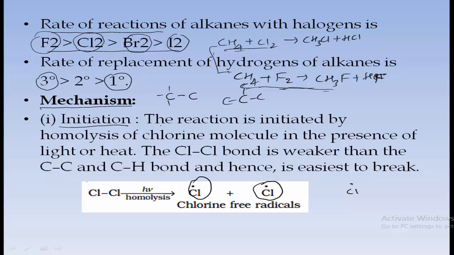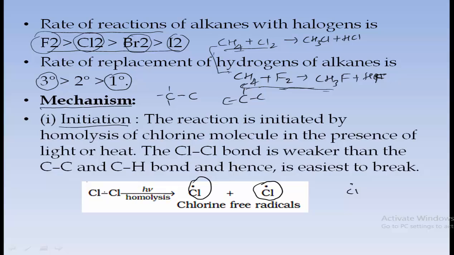One is initiation, another is propagation, third is termination. First we will see how the reaction gets initiated. That is said to be initiation. Initiation means the reaction starts. How does this initiate? The reaction is initiated by homolysis of the chlorine molecule in the presence of light or heat. The chlorine-chlorine bond is weaker than the C-C and C-H bonds, and hence it is easiest to break. So here the homolysis process takes place.